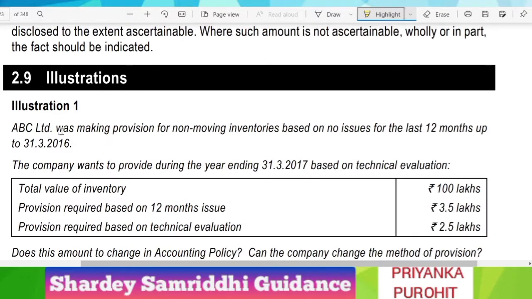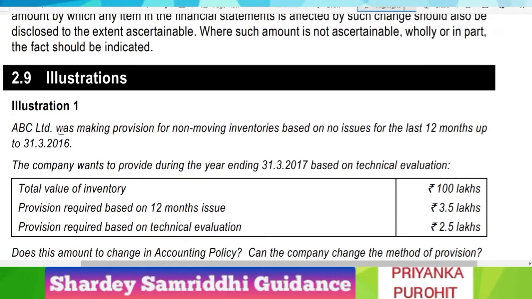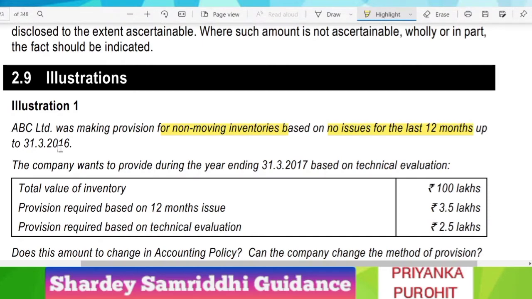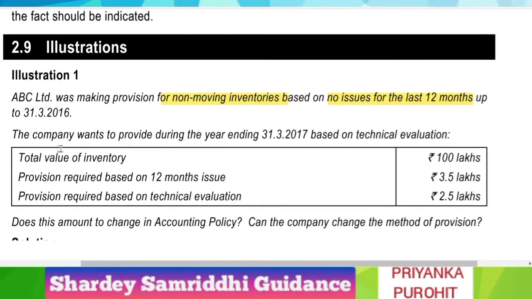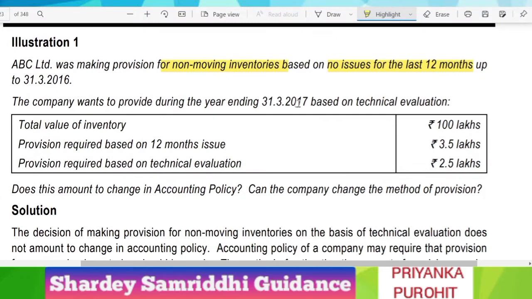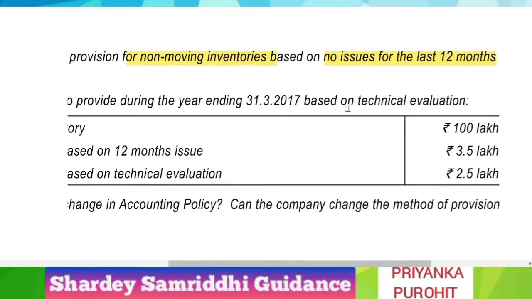So now we will look into the illustrations from the study material. ABC Limited was making provision for non-moving inventories based on no issues for the last 12 months up to 31st March 2016. The company wants to provide for the year ending 31st March 2017 based on technical evaluation.